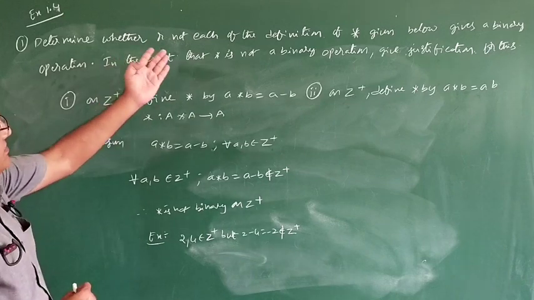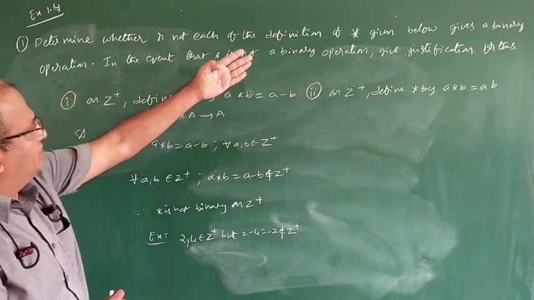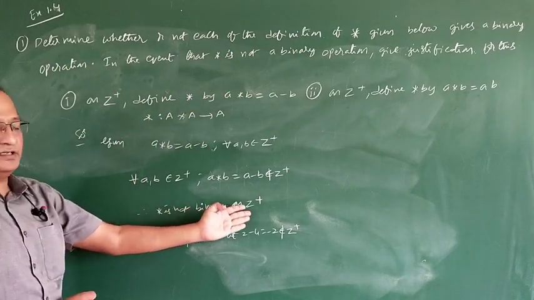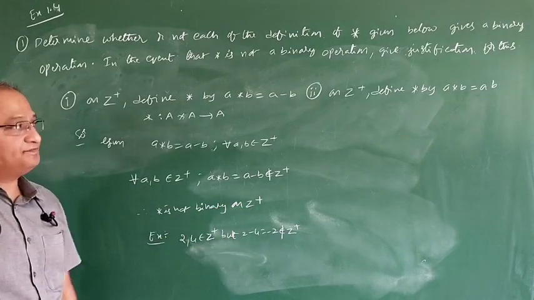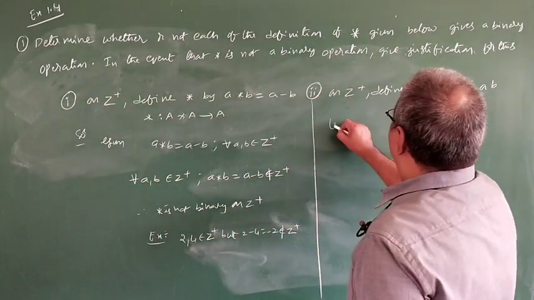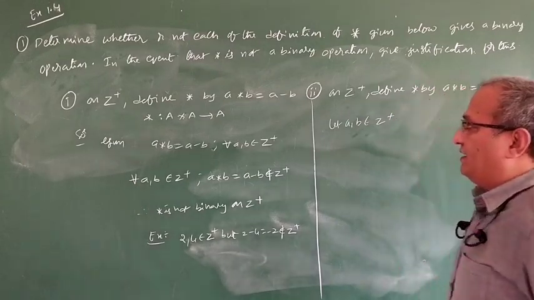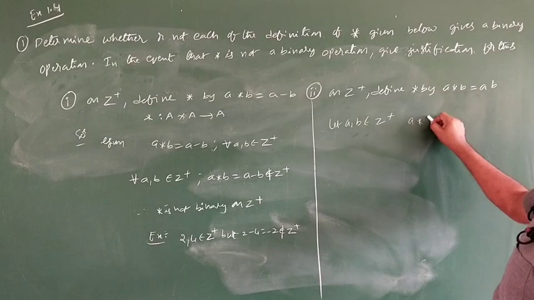They are asking the same thing, no? Whether or not each of the following stars given below gives a binary operation. So, it is not a binary operation on Z plus. We can say it like this. Next, second problem. See, let a, b belong to Z plus. a star b is equal to a b.